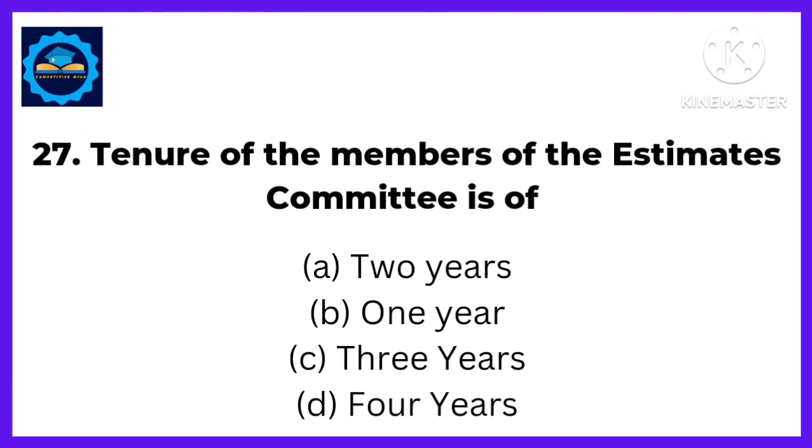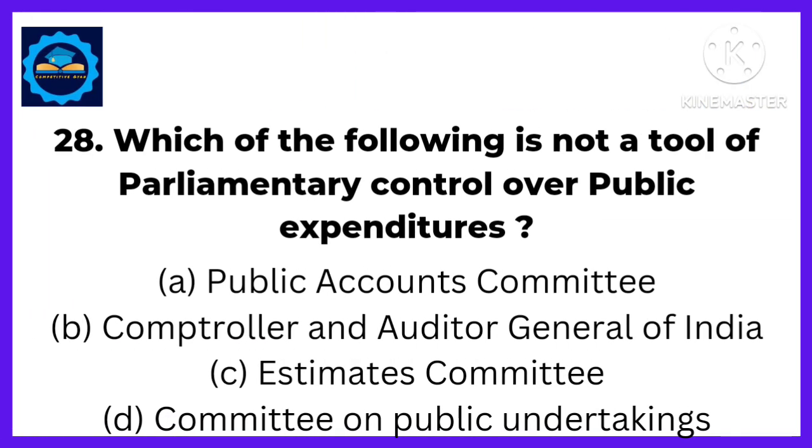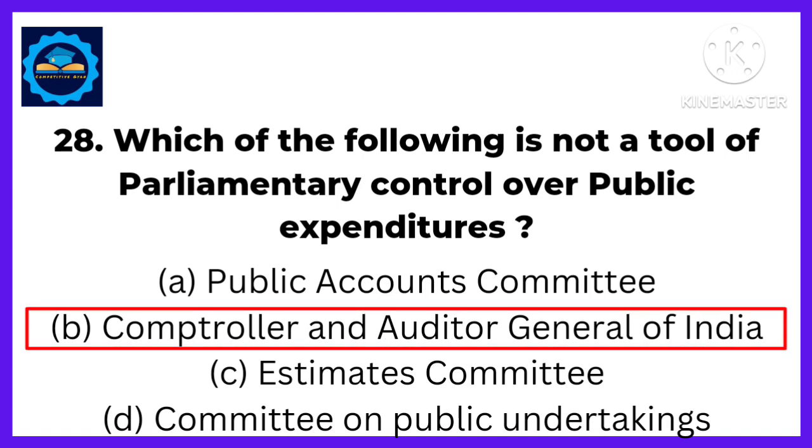Next, tenure of the members of the Estimates Committee is of, answer, 1 year. Next, which of the following is not a tool of parliamentary control over public expenditures? Answer, Comptroller and Auditor General of India.